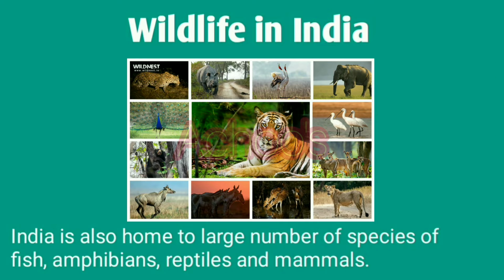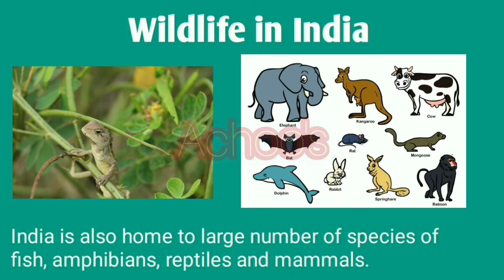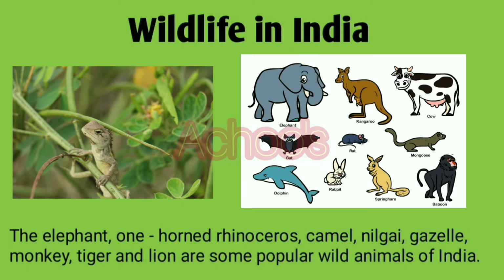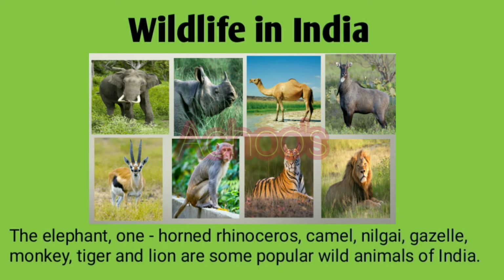India is also home to a large number of species of fish, amphibians, reptiles and also mammals. The elephant, one-horned rhinoceros, camel, nilgai, gazelle, monkey, tiger and lion are some of the popular wild animals of India.